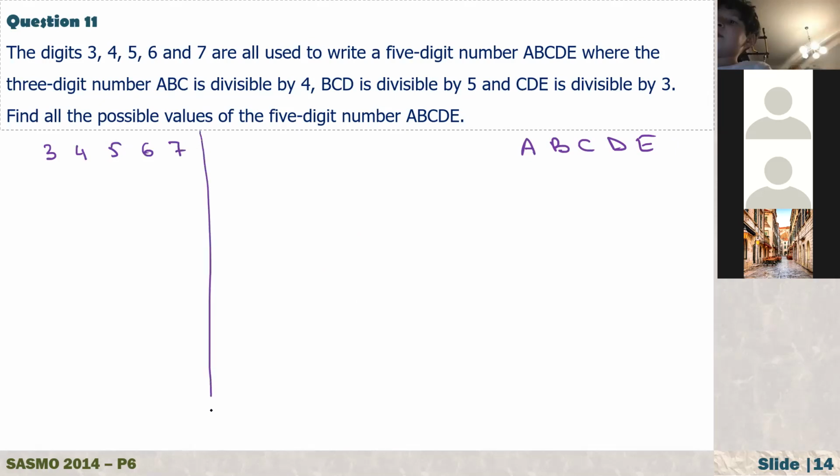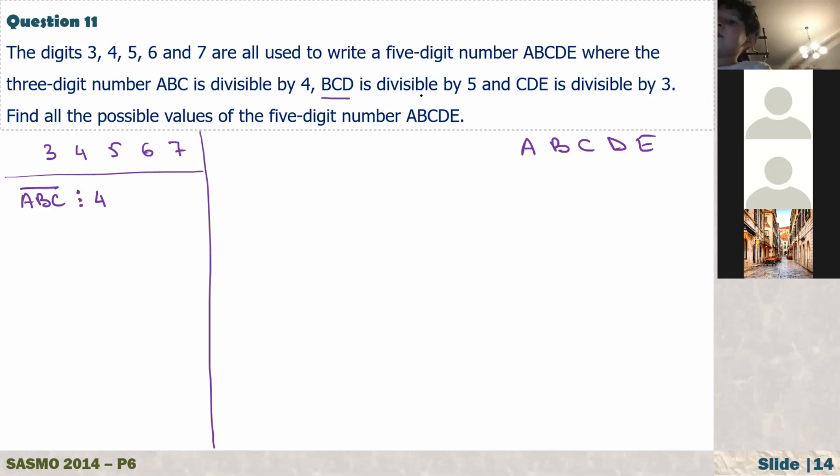In the first part of the question, it says that these are the digits we are using. It says that the 3-digit number ABC is divisible by 4.